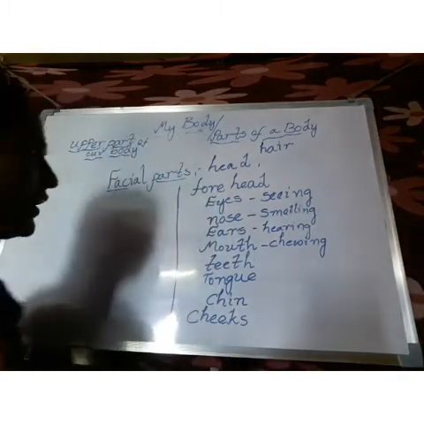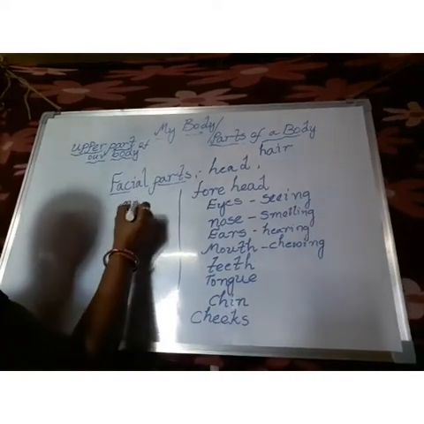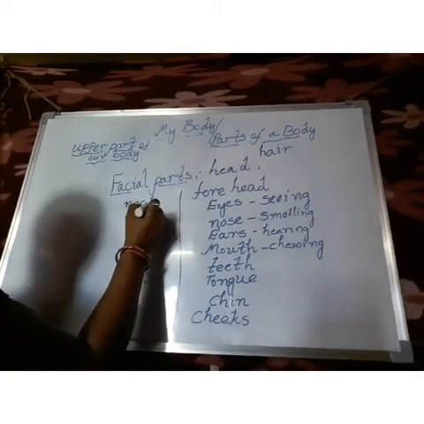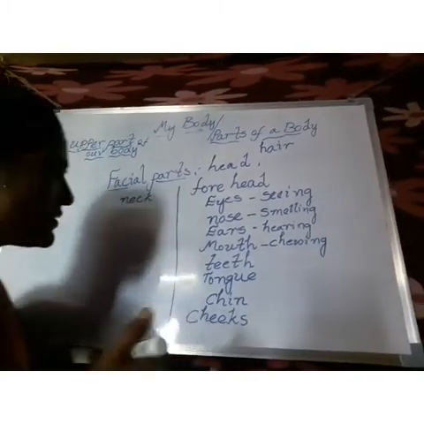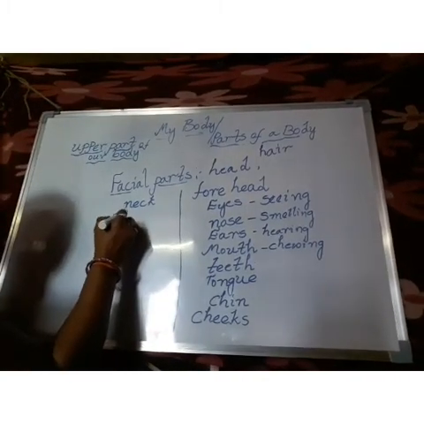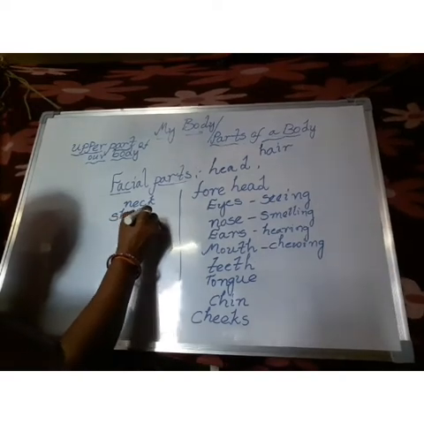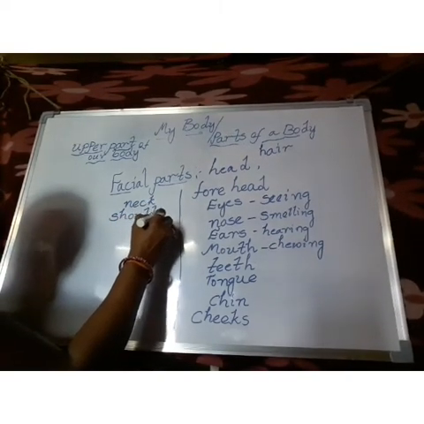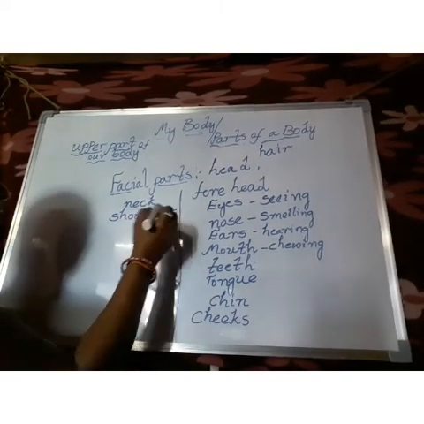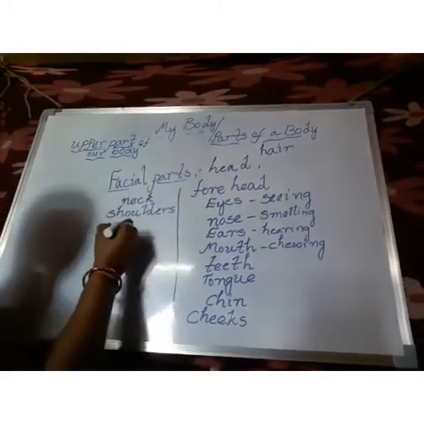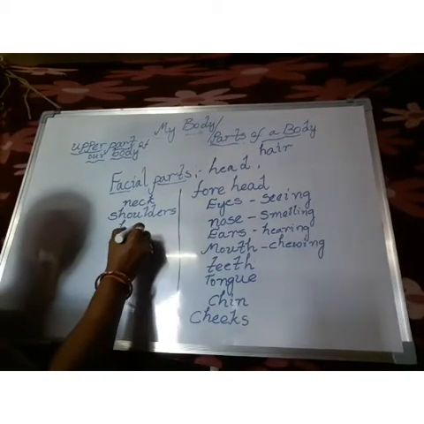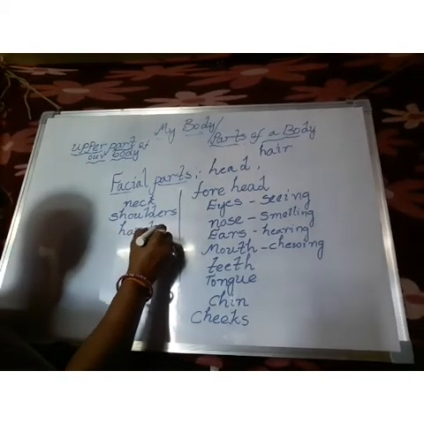And what is the spelling of neck? Neck. And what is the spelling of shoulders? Shoulders. And what is the spelling of hands?